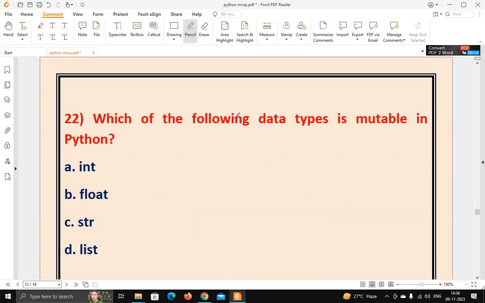Next question: which of the following data types is mutable in Python? Options are int, float, string, list. So which of the following data types is mutable in Python? You can see the options. The right answer of this question is option D, list.